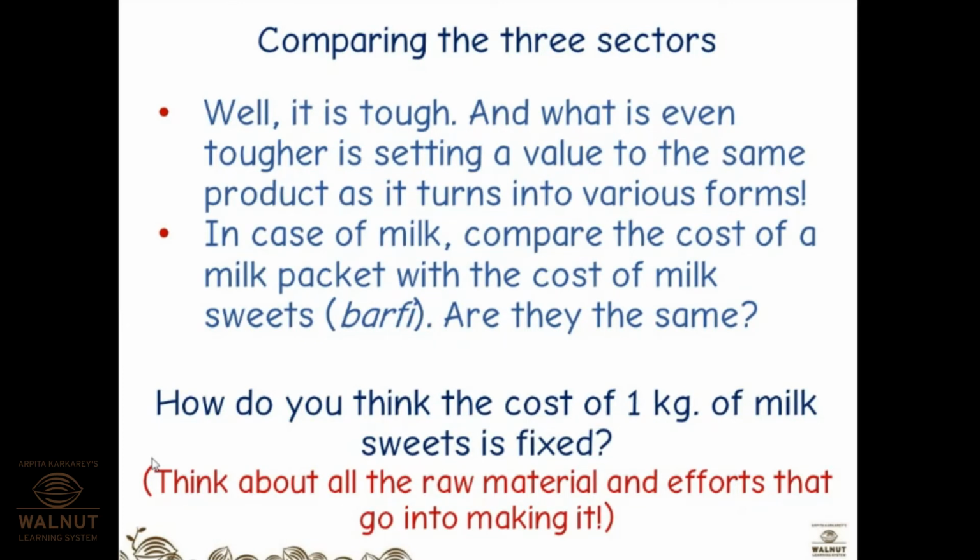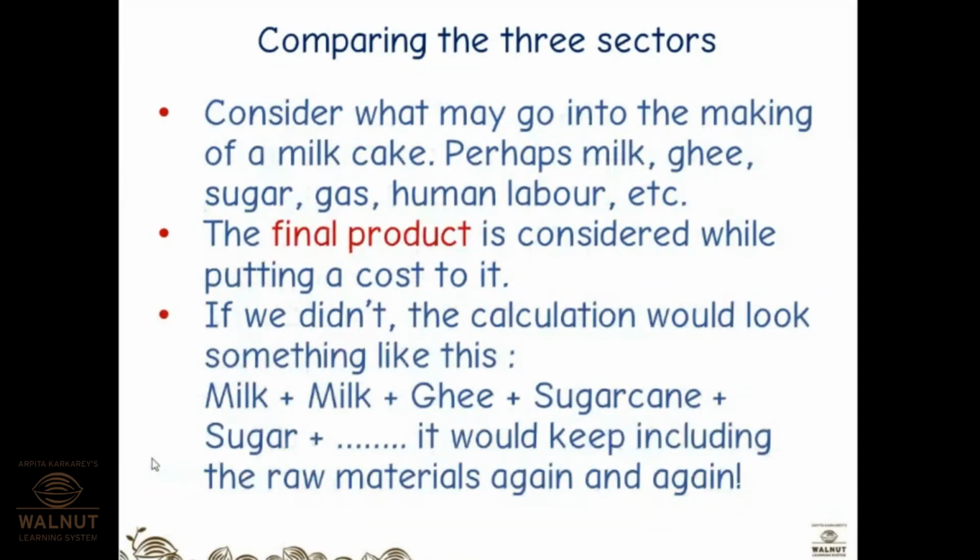Of course not. How would you think the cost of 1 kg of milk sweet, that is barfi, is fixed? So how do they calculate all this and how do they fix the rates? Think about all the raw material and efforts that go into making it, right? We will also think in the same way. Considering what may go into the making of milk cake, perhaps milk, ghee, sugar, gas, human labor, etc., will be considered. Now, the final product is considered while putting a cost to it.